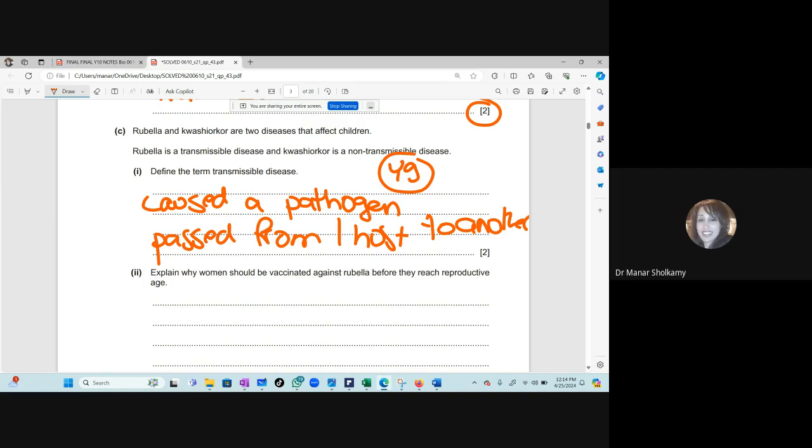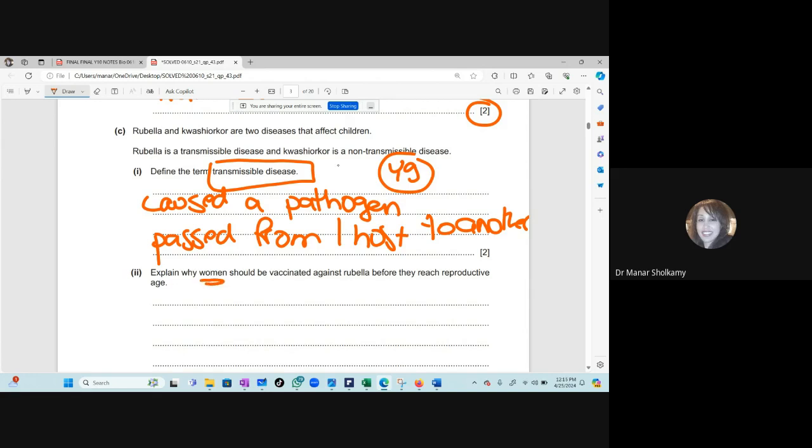So a transmissible disease, why are they out of 2 marks? Because you have to mention that it is caused by a bacteria, a virus. It is caused by a pathogen. And because it is caused by a pathogen, this pathogen can move from one person to another. But if you have, God forbid, cancer, this cancer cannot go from one person to another. It is not transmissible. Pay attention to that.